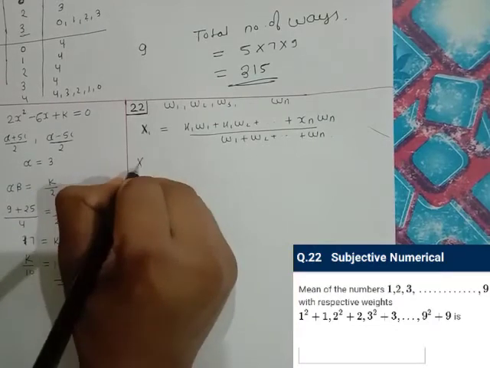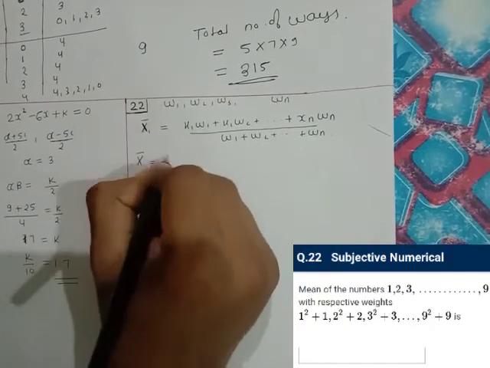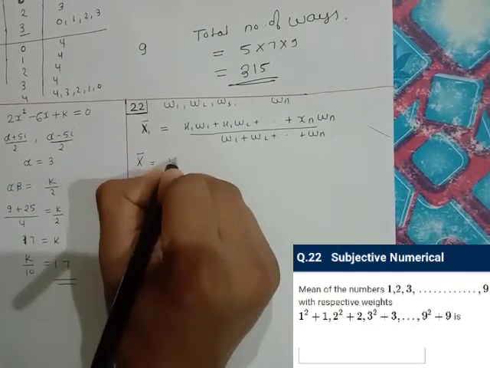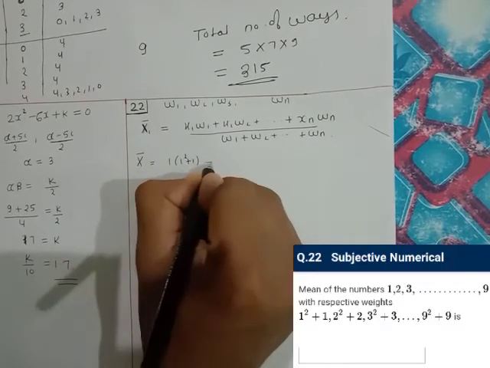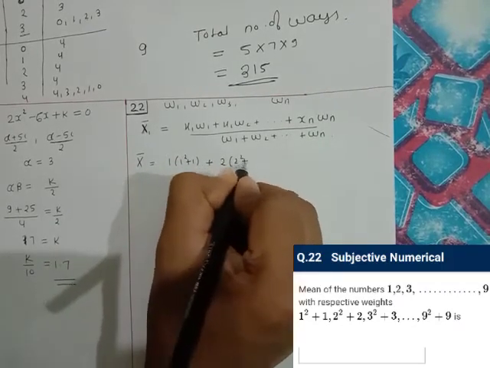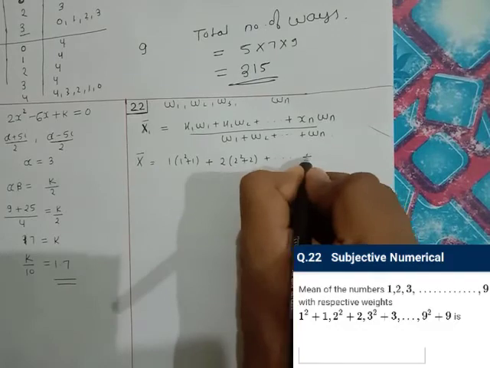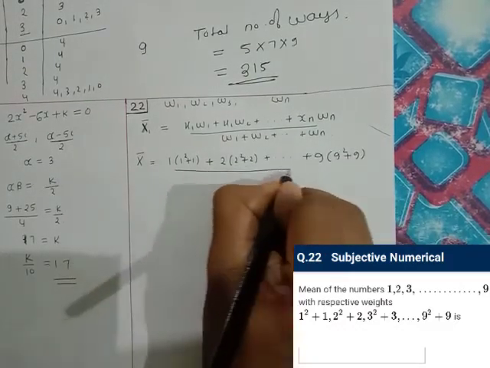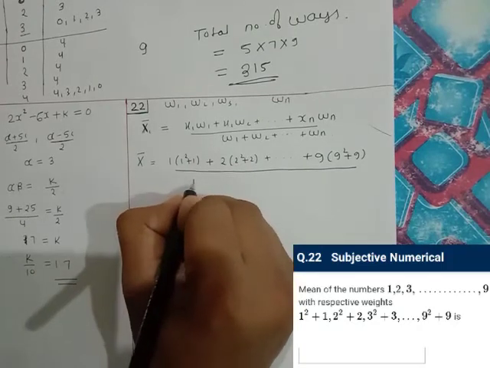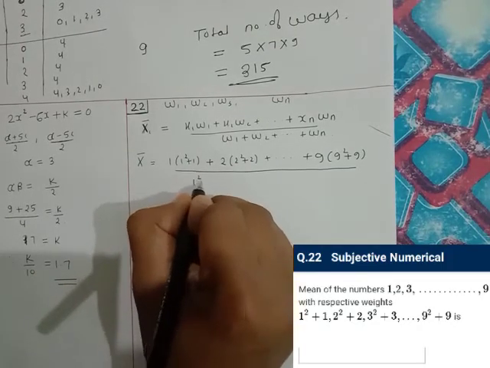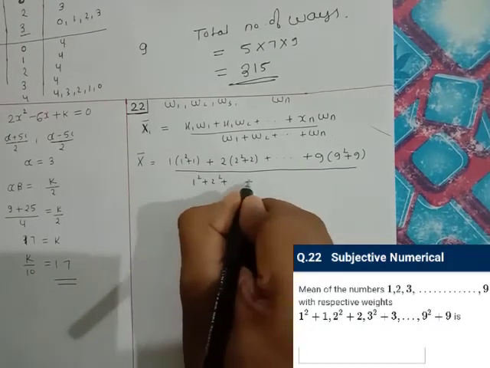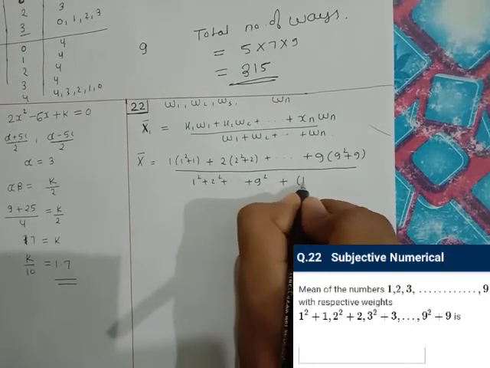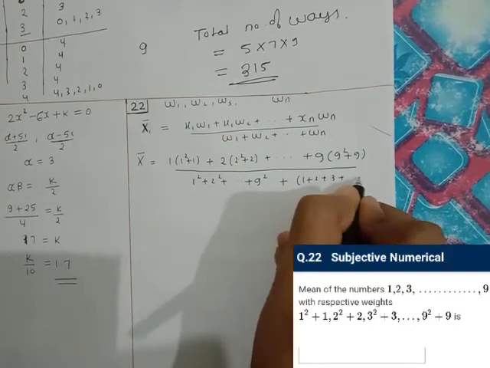So here x bar is equal to 1 into (1 square plus 1) plus 2 into (2 square plus 2) and so on up to 9 into (9 square plus 9), upon the sum of their weights, that is 1 square plus 2 square up to 9 square plus 1 plus 2 plus 3 up to 9.